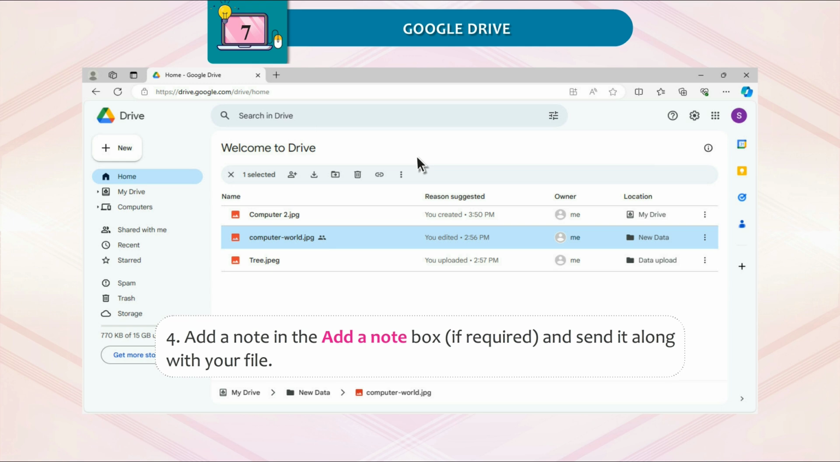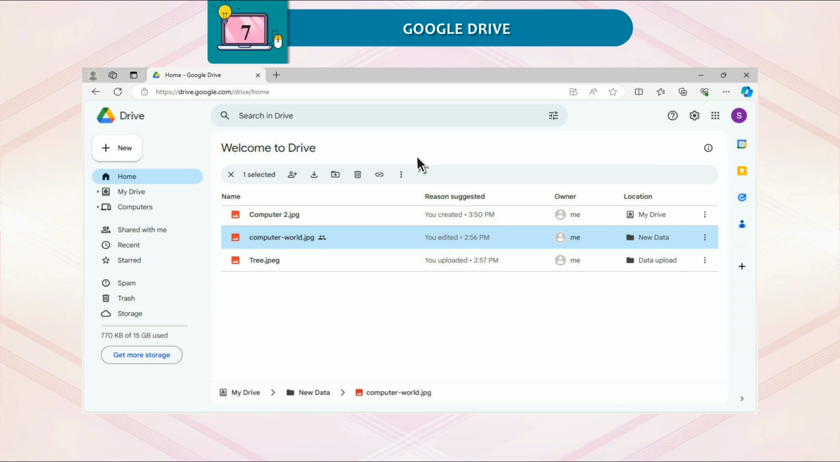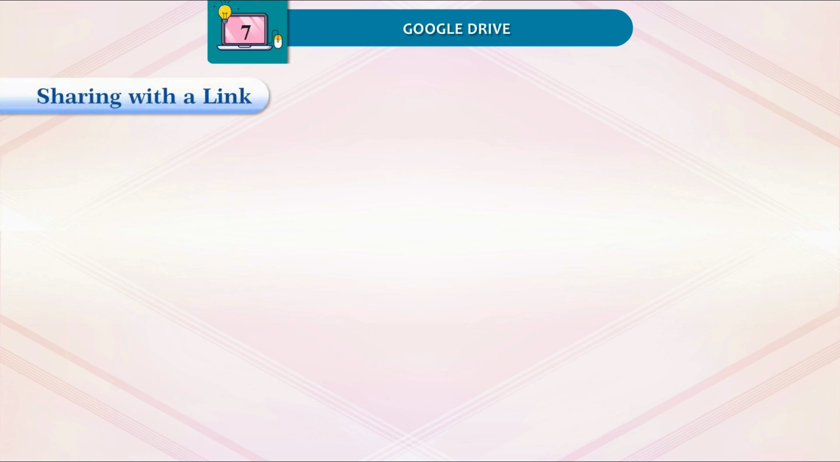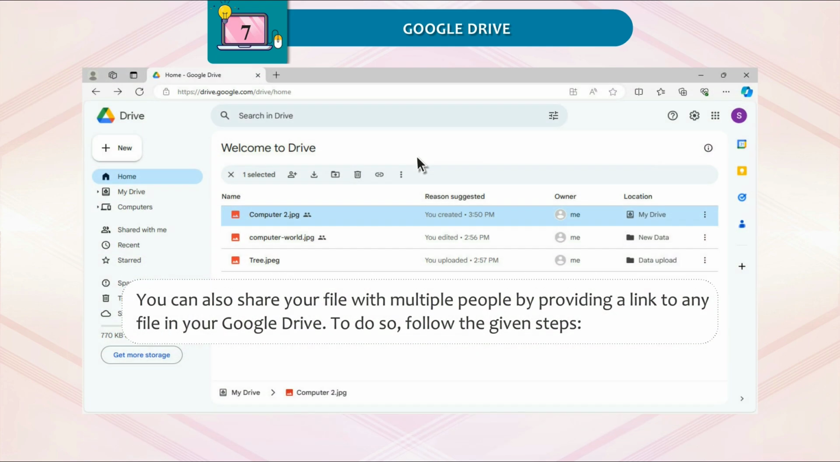4. Add a note in the Add a Note box if required and send it along with your file. 5. Finally, click on the Send button. Sharing with a link. You can also share your file with multiple people by providing a link to any file in your Google Drive. To do so, follow the given steps.